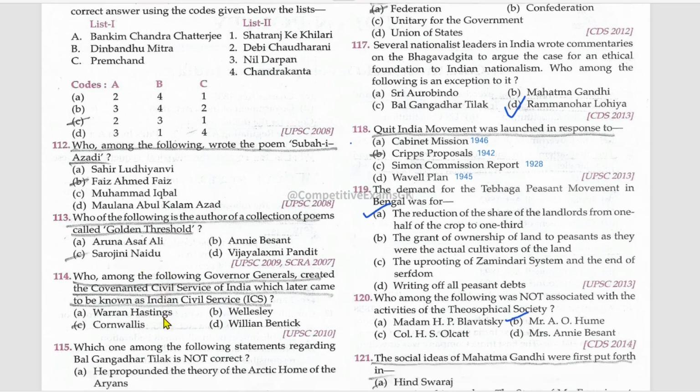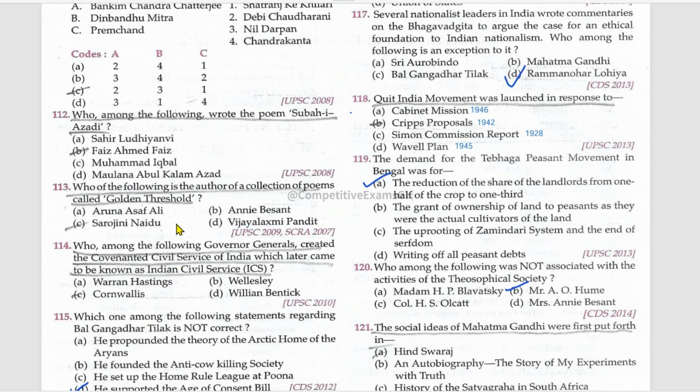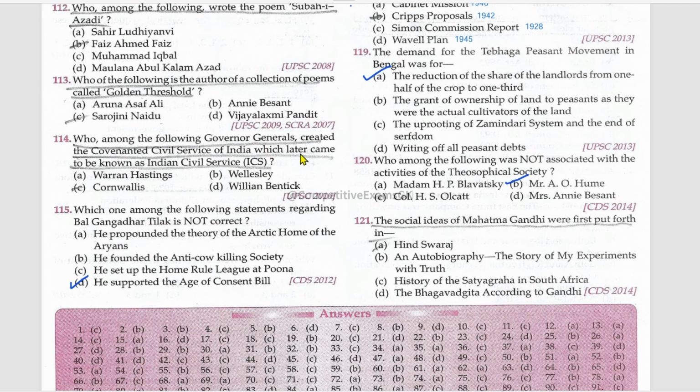Sarojini Naidu. Who among the following Governor Generals created the Covenanted Civil Services of India, which later came to be known as Indian Civil Services? Not Cornwallis. Which one among the following statements regarding Bal Gangadhar Tilak is not correct? He supported the Age of Consent Bill. This is not true. He propounded the theory of the Arctic home of the Aryans.